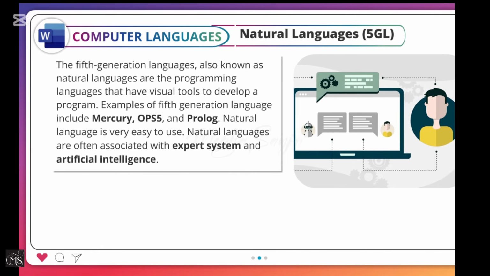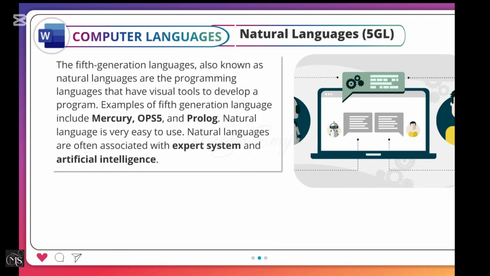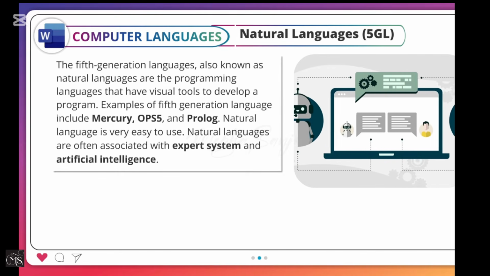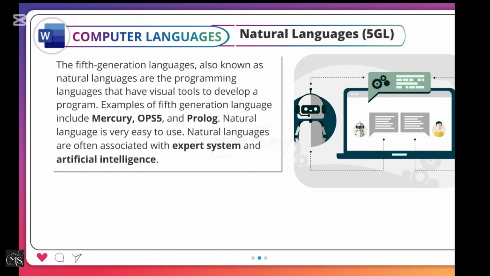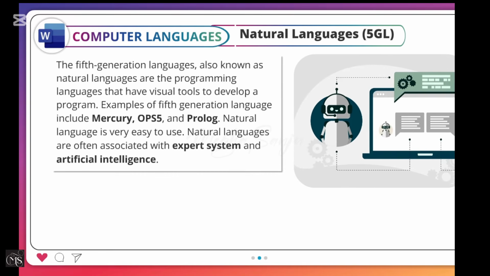Natural languages, 5GL. The fifth-generation languages, also known as natural languages, are the programming languages that have visual tools to develop a program. Examples of fifth-generation language include Mercury, OPS5, and Prolog. Natural language is very easy to use. Natural languages are often associated with expert system and artificial intelligence.